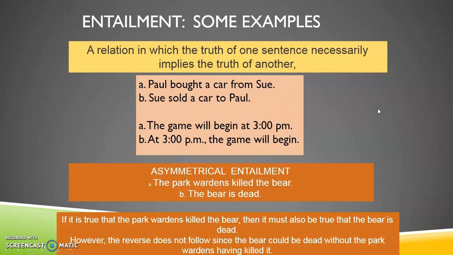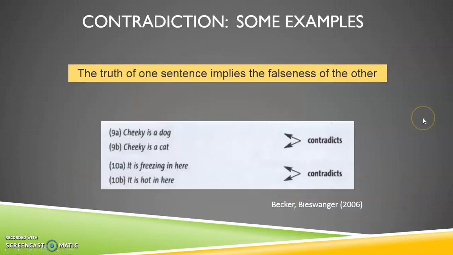Some examples of entailment, a relation in which the truth of one sentence necessarily implies the truth of the other. Paul bought a car from Saul, Saul sold a car to Paul. And the asymmetrical one: if it is true that the park gardens killed the bear, it must also be true that the bear is dead. However, the reverse does not follow, since the bear could be dead without the park gardens having killed it. In the contradiction, the truth of one sentence implies the falseness of the other. Chicky is a dog, Chicky is a cat. It's a contradiction. It is freezing in here, it is hot in here.